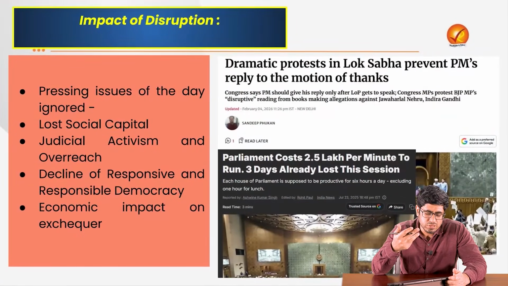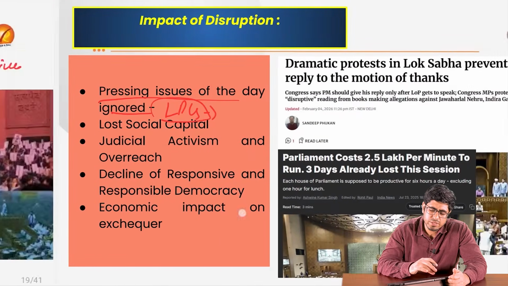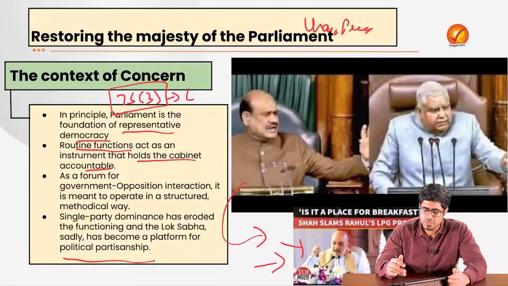Why does it matter so much? It is ignoring the pressing issues of the day. Why can the LPG shortage in our country not be discussed within the house? Why does the member of the opposition have to move outside the house to discuss the same and then get mocked for the same?